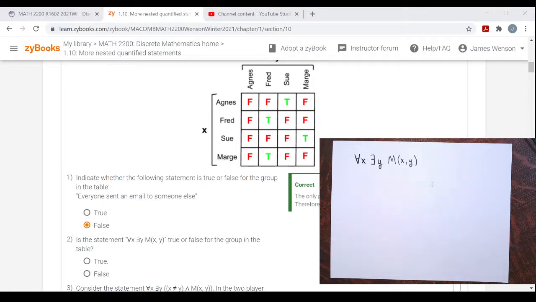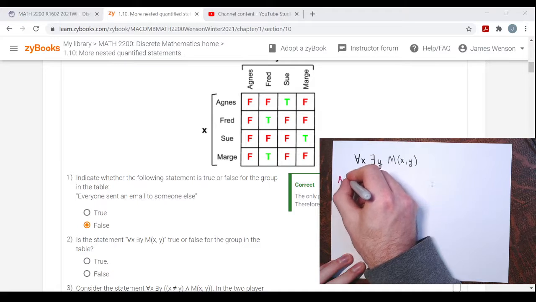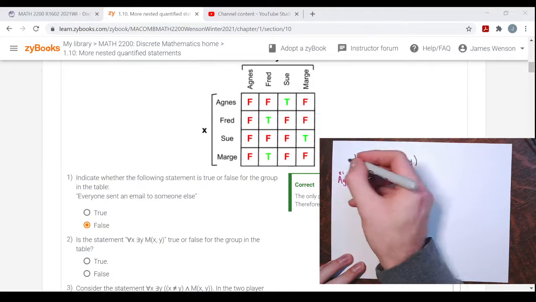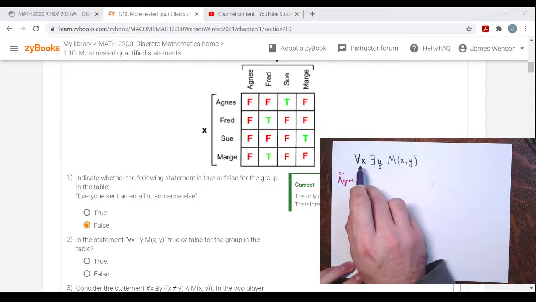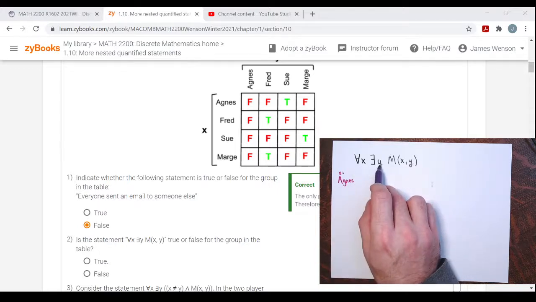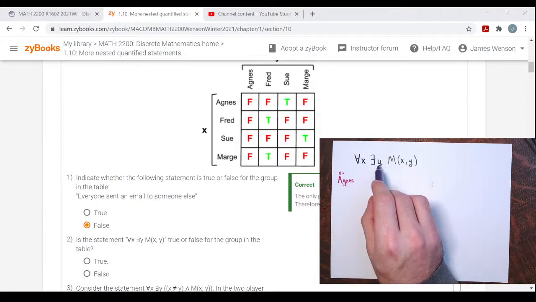So I'll start with Agnes. So let's say X equals Agnes. And then we'll go through, for Agnes, is there another person that Agnes sent an email to? Now, it doesn't mean another person, right? This is just, is there a person?